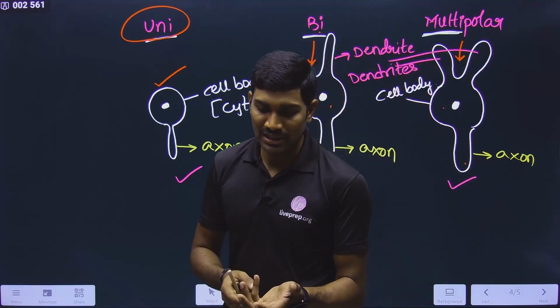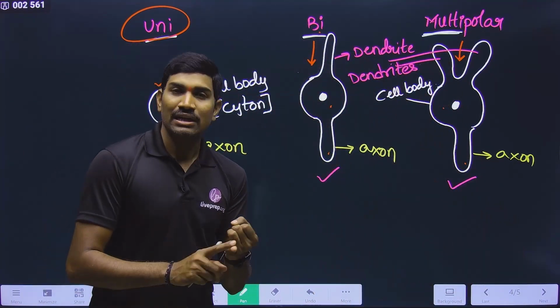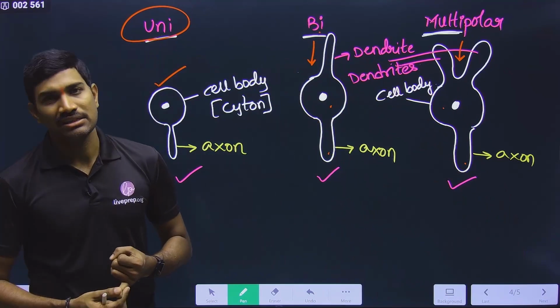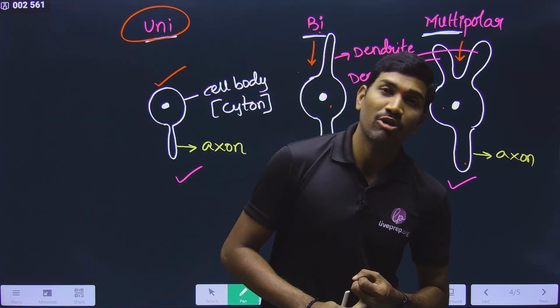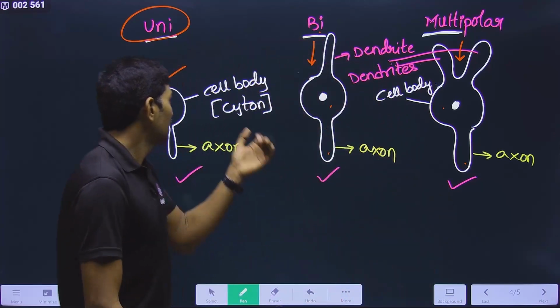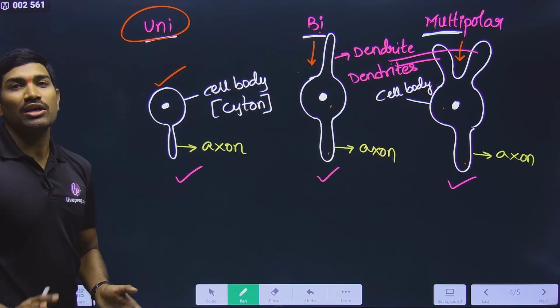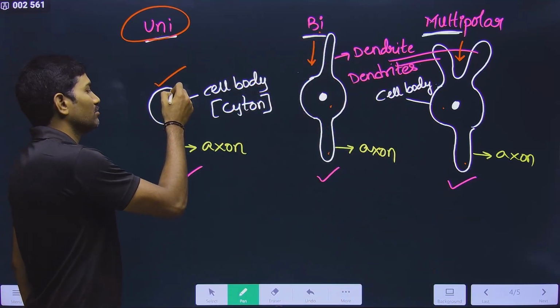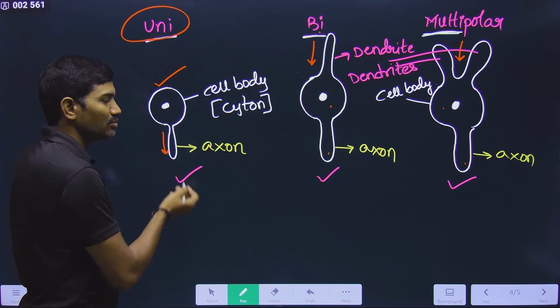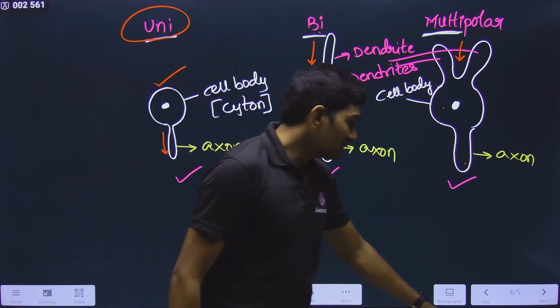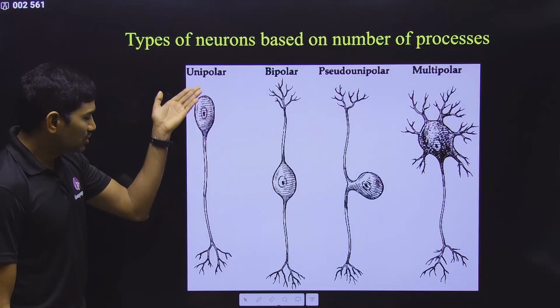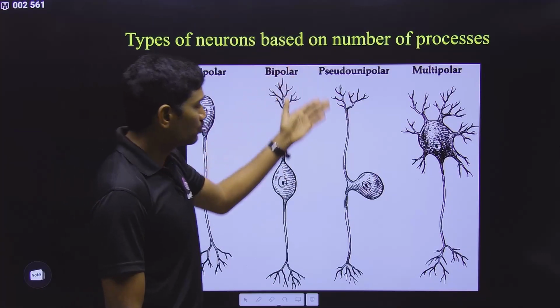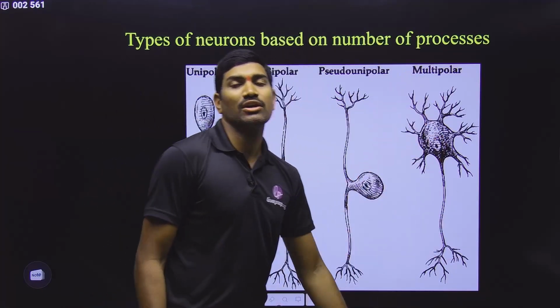So that's why please understand who can receive the information. If dendrites are present, dendrites can directly receive information. And if dendrites are not present, the cell body can also directly receive the information in the case of a unipolar neuron. So the cell body is receiving a stimulus and now it is transmitting through the axon. This is another important point that you need to understand with respect to these NCERT names. So this is about unipolar, bipolar, pseudo-unipolar and then multipolar neurons.